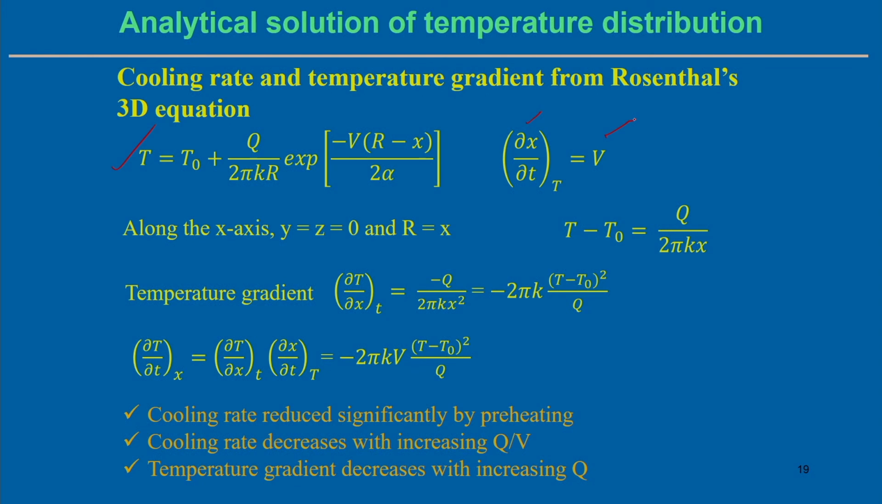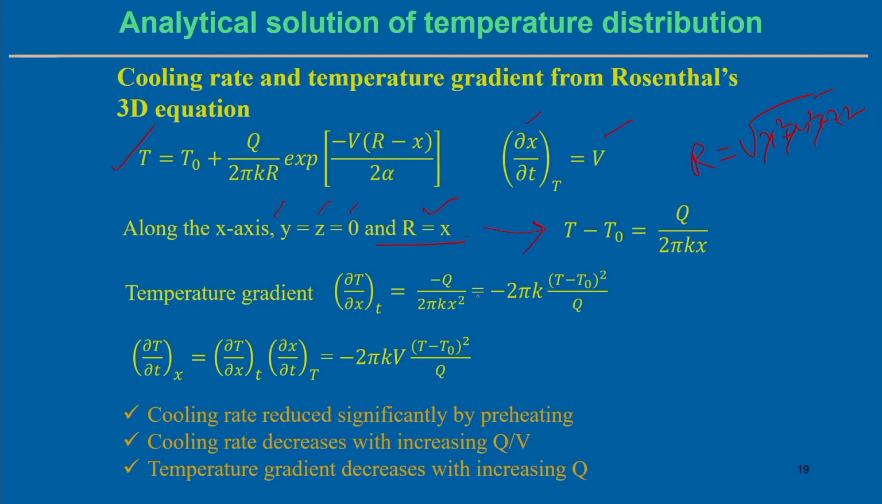So, dx by dt can be represented as velocity v, and along the x axis y equal to z equal to 0. If we put along the x axis y equal to z equal to 0, then r can be x, because r we are representing as root over of x square plus y square plus z square. So, y and z are 0, so r can be x in this case. Now, we can simplify this solution: r equal to x, and dx by dt simply represents the velocity v.